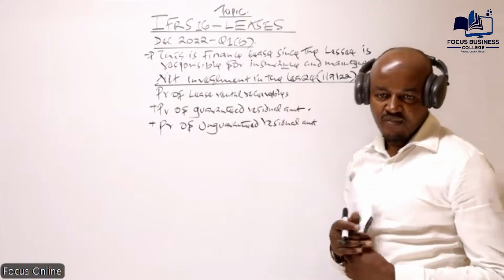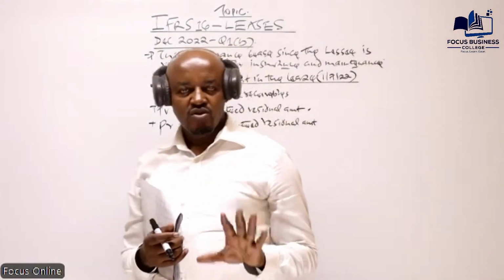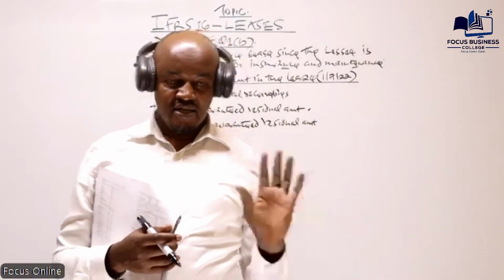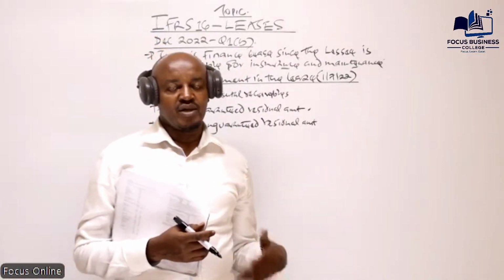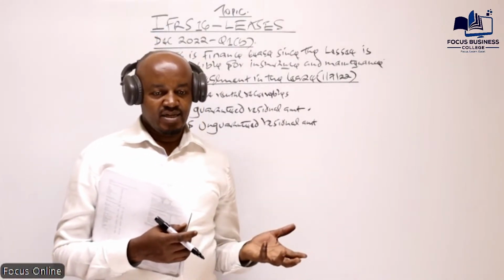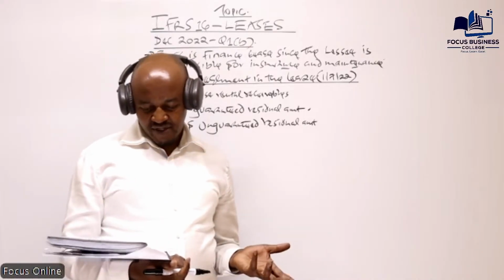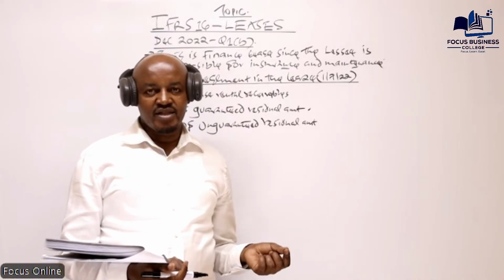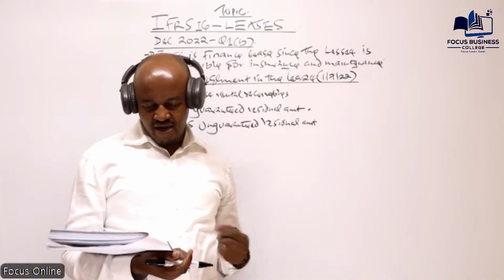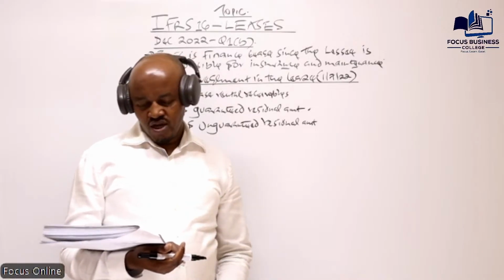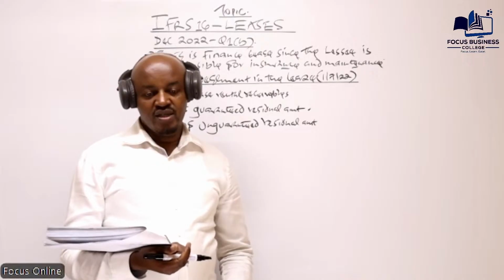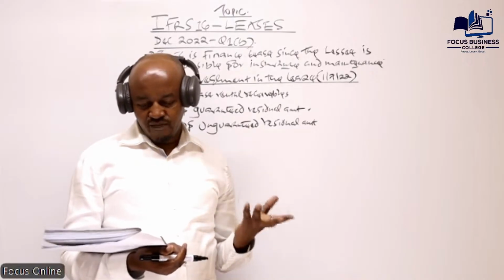Basically, the guaranteed residue amount will only be given where there is an agreement between the owner of the asset, the lessor, and the lessee that at the end of the lease term, the asset will be purchased by the lessee. How much will the lessee pay when buying the asset? If you check on this particular question, I think we don't have such information. The only information given here, specifically in sentence 2, is the annual rentals to be paid of 4 million.